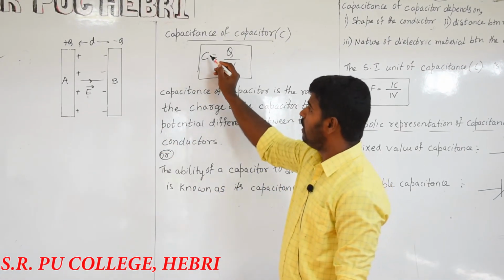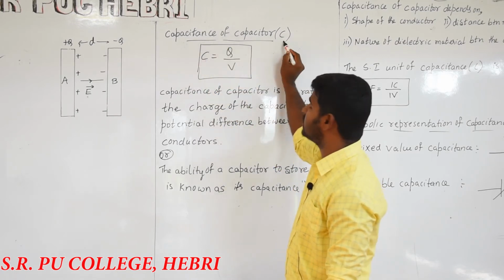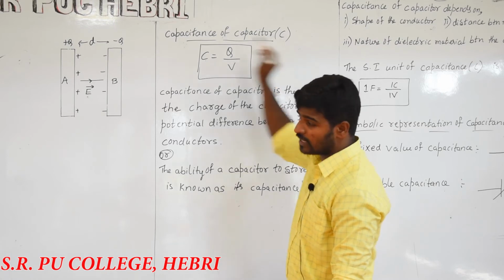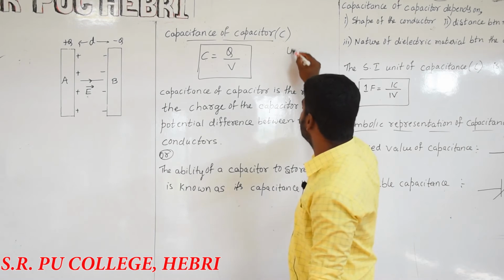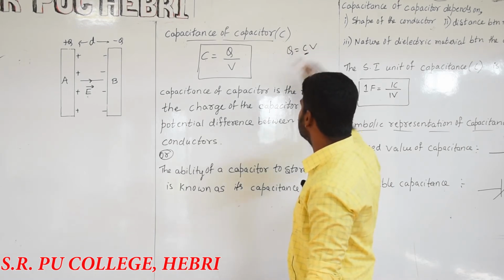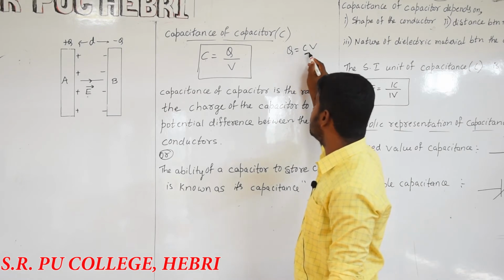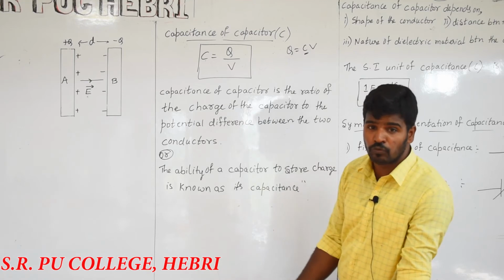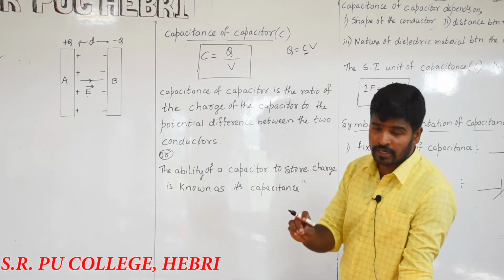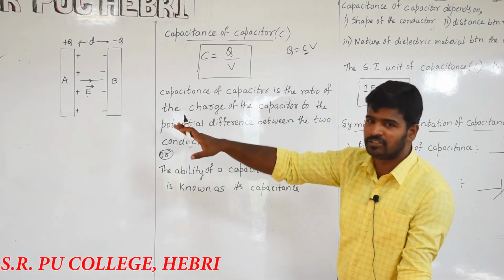In general, C is equal to Q divided by V. The capacitance of a capacitor is expressed by the term C. As I discussed earlier, Q is equal to CV. In that, C is called the capacitance of the capacitor. By rearranging the terms, C is equal to Q by V. What is Q? Charge given to any one of the conductors. What is V? Potential difference between the plates or the conductors.